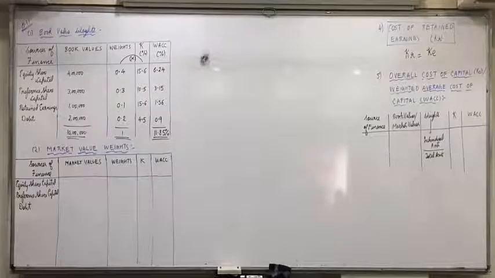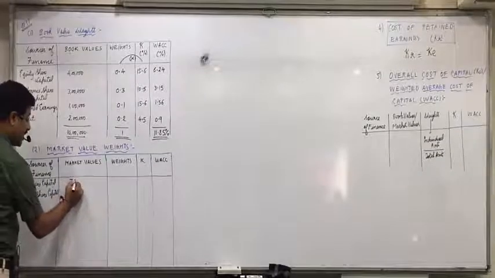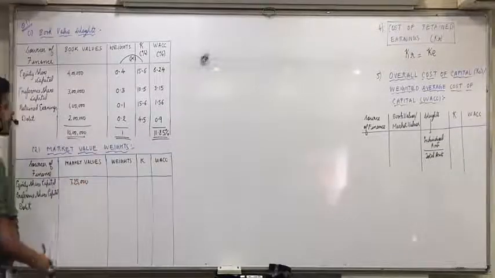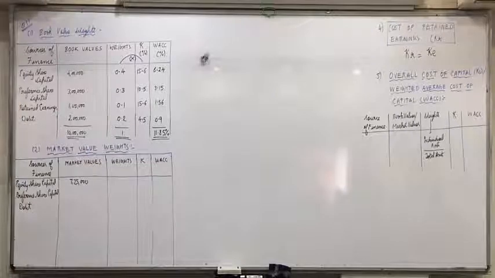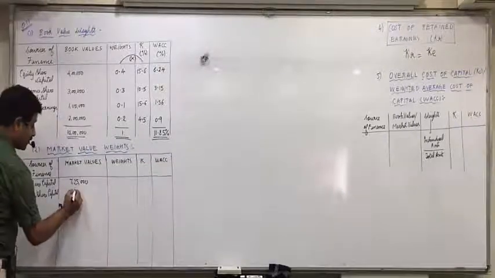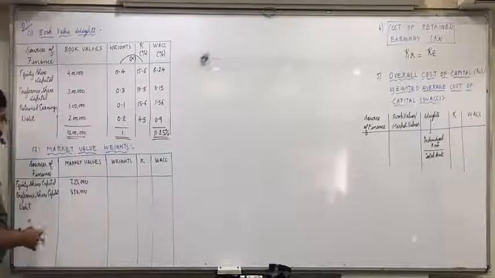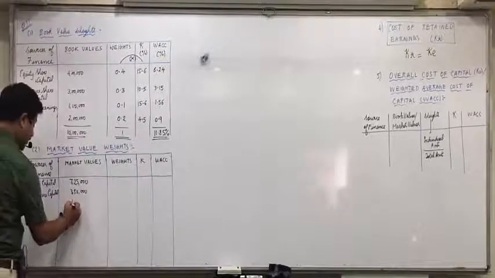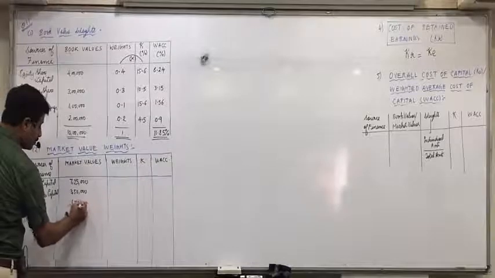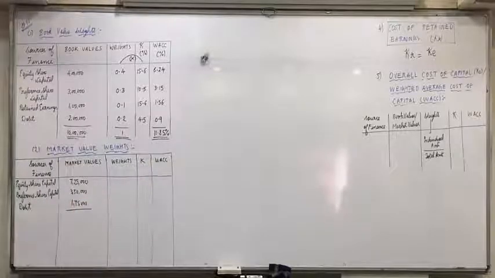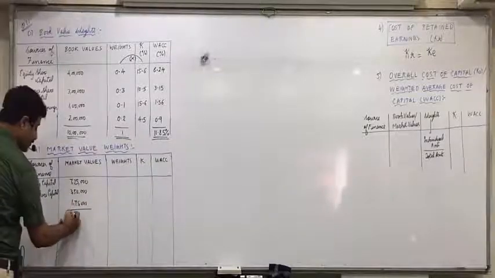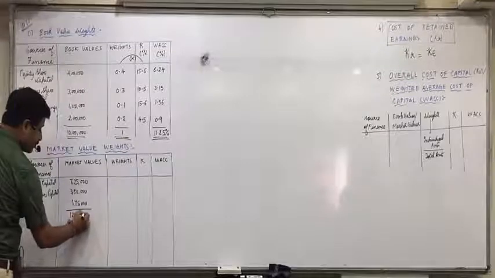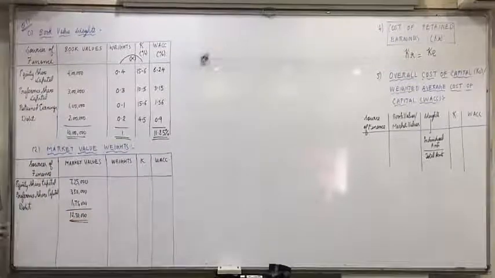Now, equity share capital's market value is 7,25,000. Preference is 3,50,000 and debt is 1,75,000. Total is 12,50,000. Are you all clear with this portion? Here I will find the weight of equity.